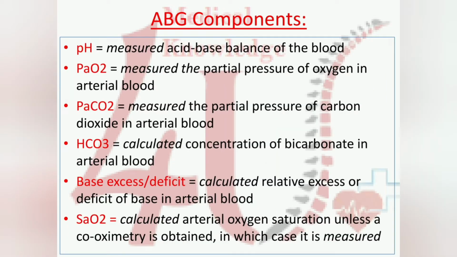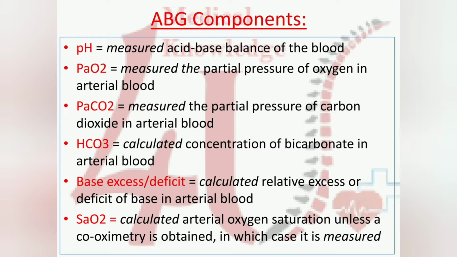Now we will discuss ABG components. ABG has the following components. In that, first one is pH. pH is a measure of acid base balance, because through pH we can measure the power of hydrogen ion, and through that we can conclude whether it is acid or base. And second one is PaO2, means oxygen, how much oxygen is present in our arterial blood, that also we can conclude through ABG. And third one, PaCO2, means carbon dioxide, and in that also we measure the carbon dioxide level in our arterial blood.